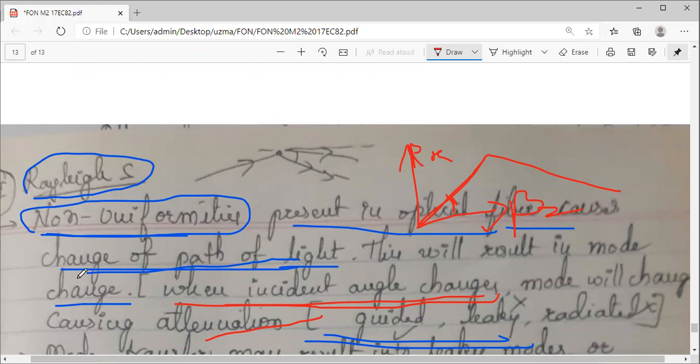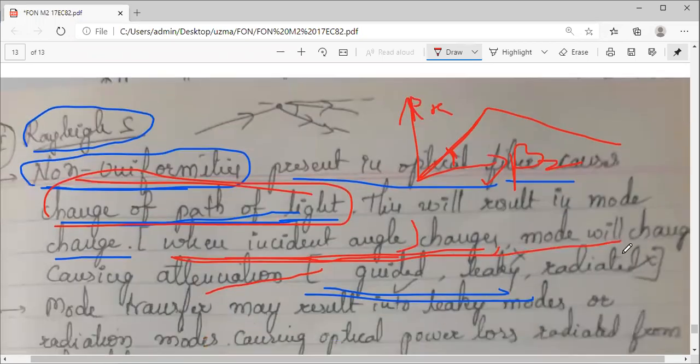Because the path of the light is changing again and again due to the non-uniformities present in the glass fiber, the incident angle will also change. Because the angle is changing, the mode will change. And if it is not a guided mode, if it is a leaky or radiated mode, then it causes attenuation.